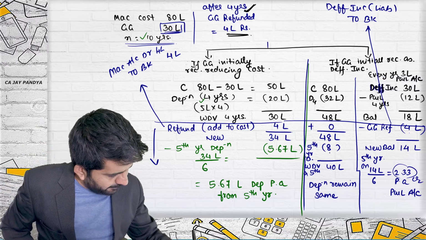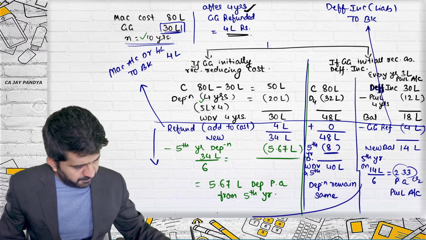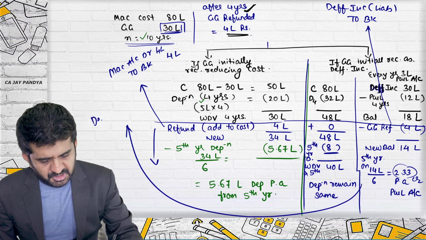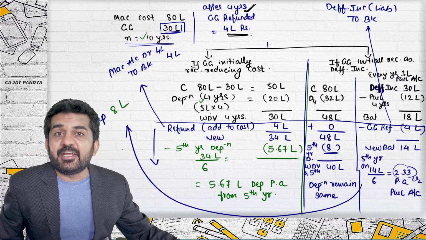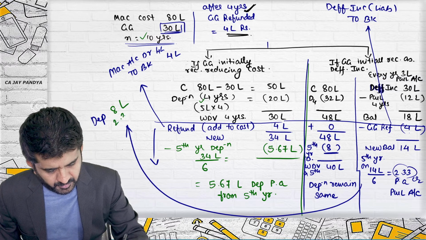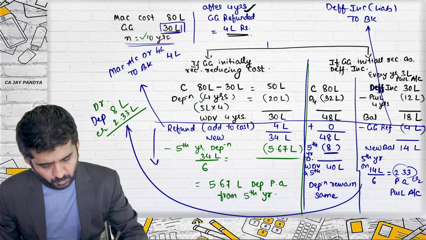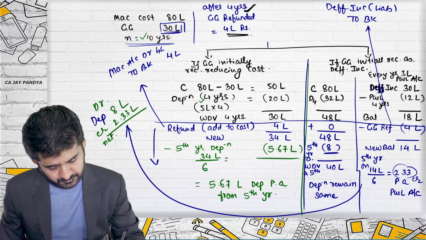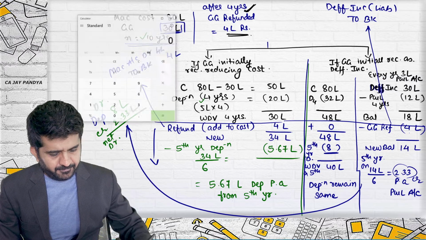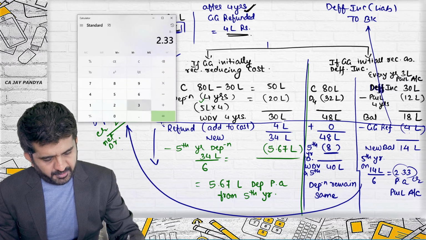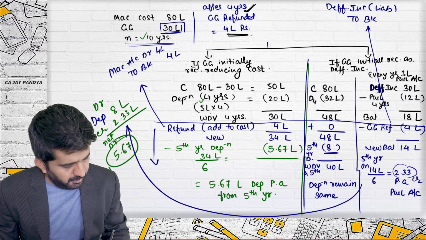What is depreciation from now onwards? 8 lakhs. Is it all right? I'm explaining you this. What is depreciation? 8 lakhs. What is credited to P&L account every year now? 2.33 lakhs. This is credited, this is debited. What is the net debit? It is 8 minus 2.33, which is nothing but 5.67. It will match with this figure.